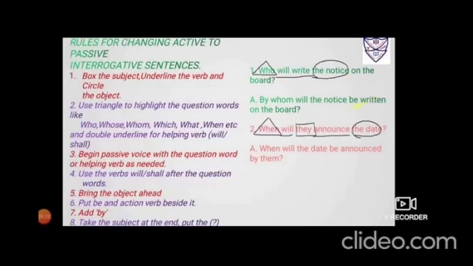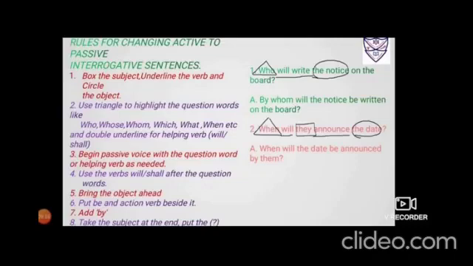So be written. Now you can see two pairs on the screen, WH and will, best friends. And BEB and third form, best friends. And on the board, extra words and then put the question mark. So the answer will sound like, by whom will the notice be written on the board?